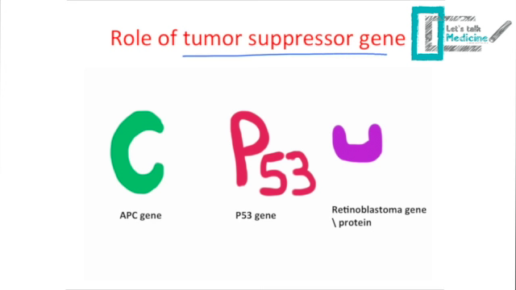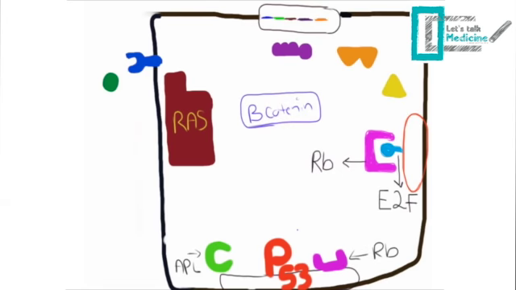There are many types of tumor suppressor genes. However, in this video, I will introduce you to the three most common tumor suppressor genes. First, the APC gene. Second, the P53 gene. And third, the RB or retinoblastoma gene. Do you remember this picture from proto-oncogene? With the same picture, we will explain the different types of tumor suppressor genes. We will start with the APC gene. We will discuss the normal action of the APC gene, and then we will discuss what could go wrong.